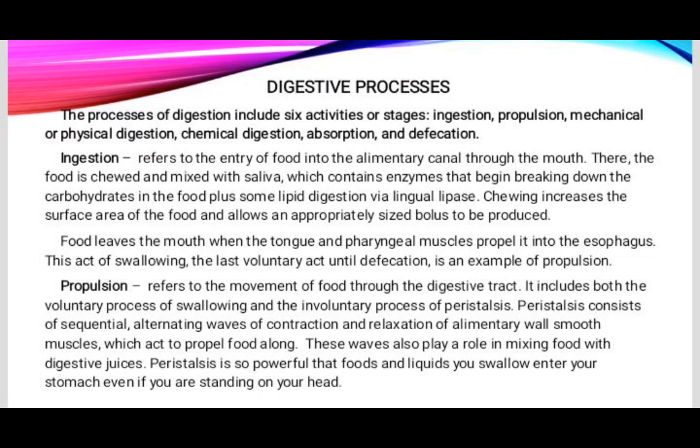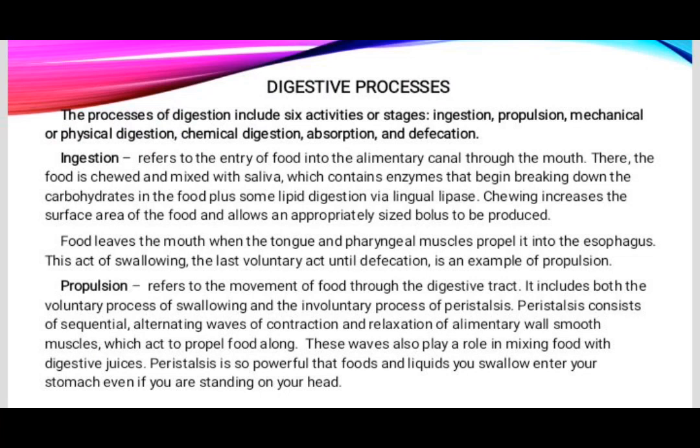Propulsion refers to the movement of food through the digestive tract and includes both the voluntary process of swallowing and the involuntary process of peristalsis. Peristalsis consists of sequential, alternating waves of contraction and relaxation of alimentary wall smooth muscles, which act to propel food along.